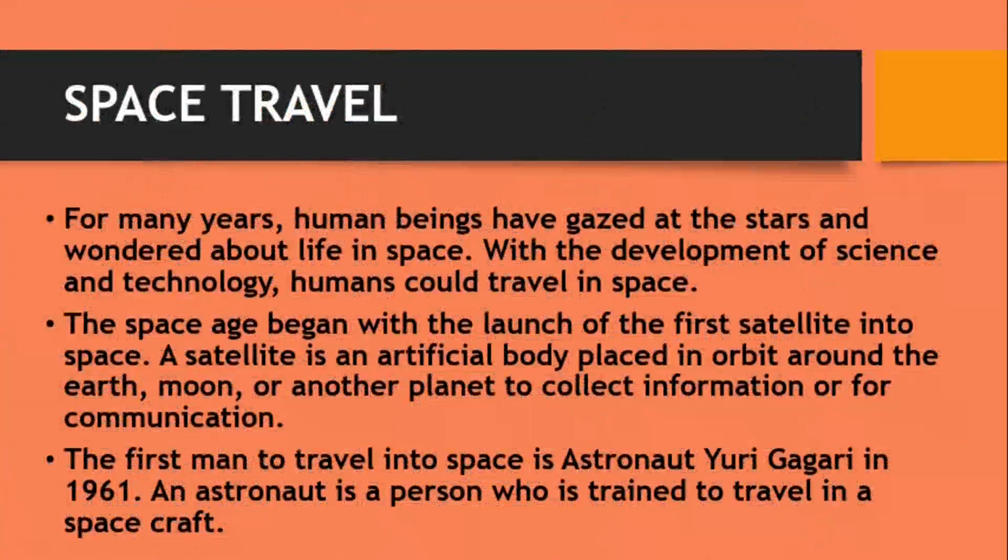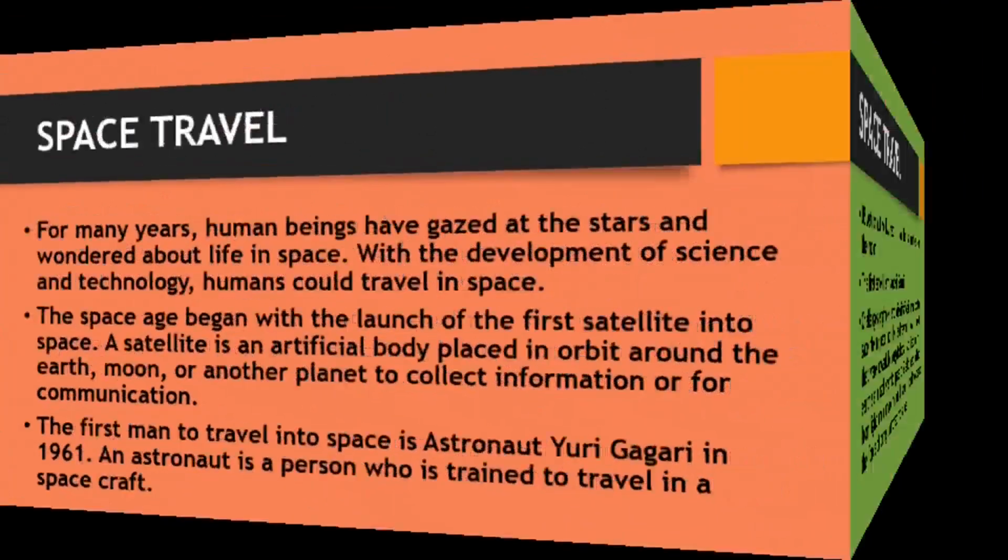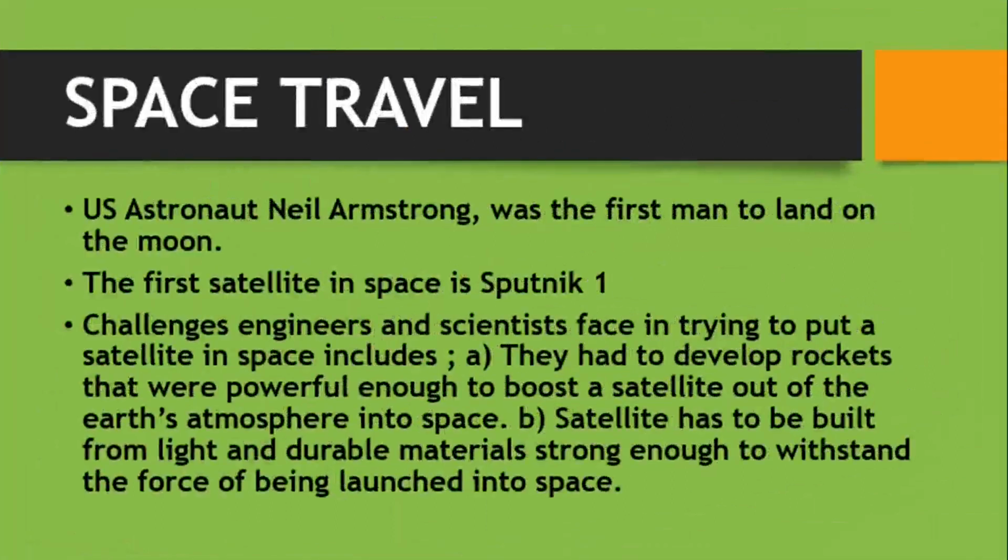Astronaut Gagarin was the first man to travel into space. An astronaut is a person who is trained to travel in spacecraft. So we said that the space age began with the launch of the first satellite into space. The satellite is an artificial body placed in the orbit around the Earth, around the Moon, or other planets to collect information or communication. So let's see more information about space travel.